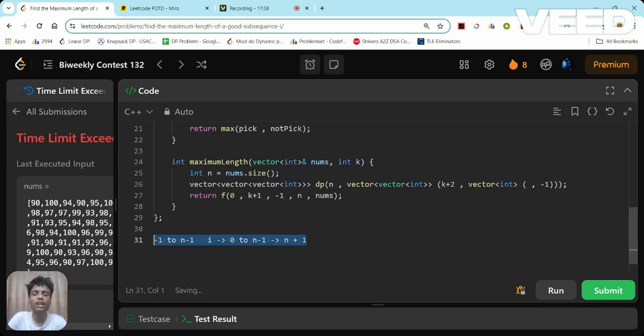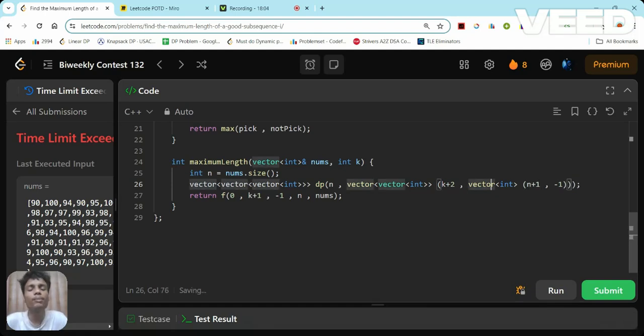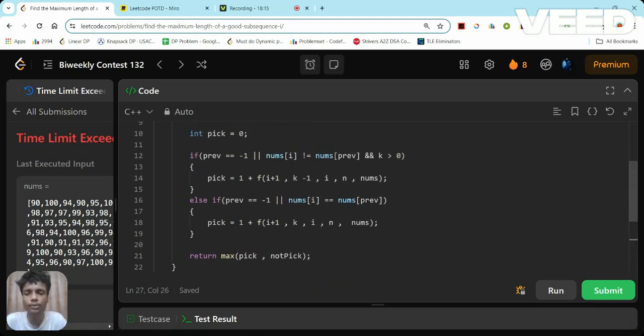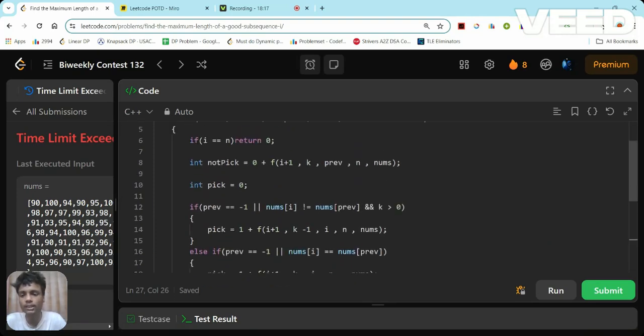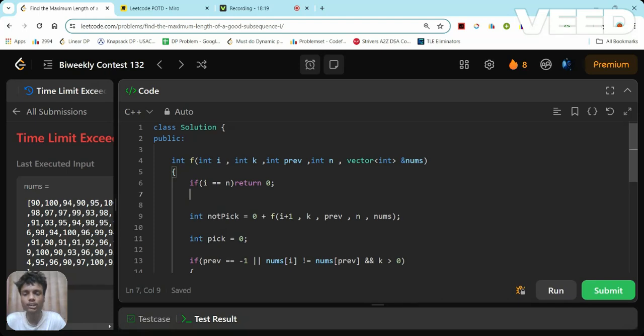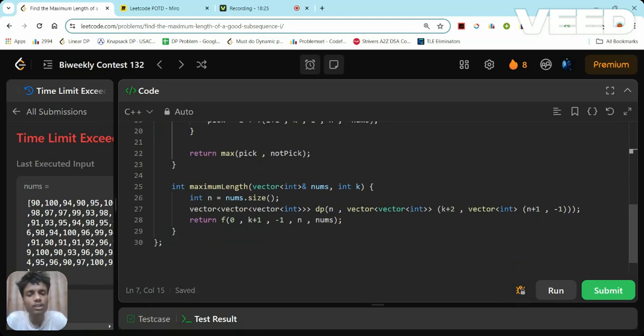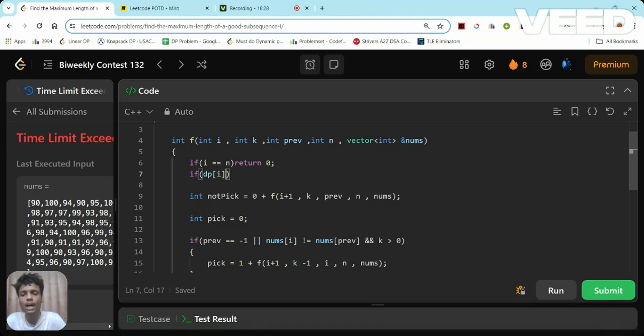Okay, in that case. And here I'll explain the concept of coordinate shift. Basically, I'm passing here n plus 1. Since I'm starting from minus 1, what I am going to do is coordinate shift it by 1. Okay, so see here, let me tell you how I'm going to do it. First of all, the first parameter is what? It was index, so i.